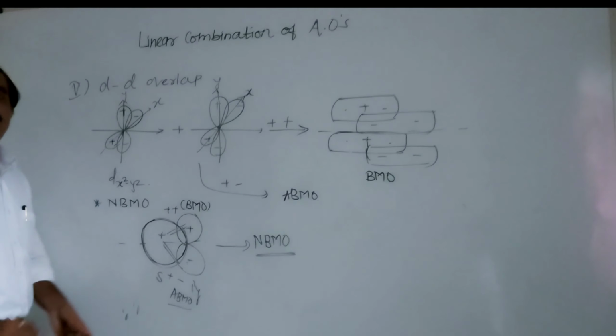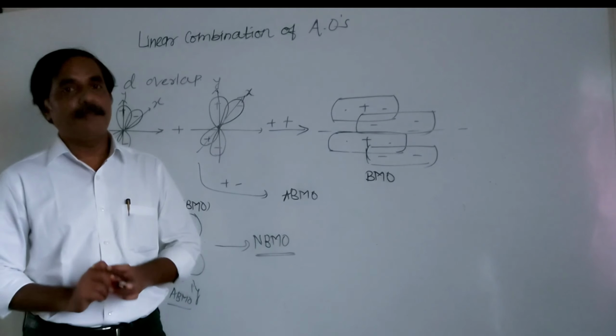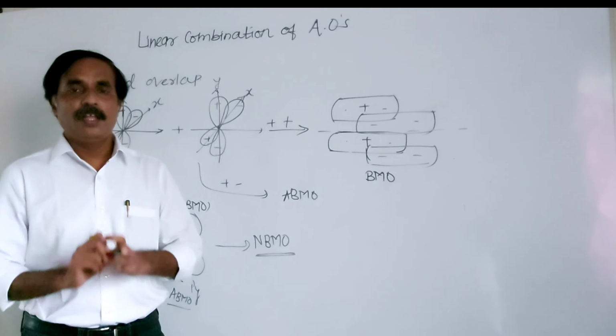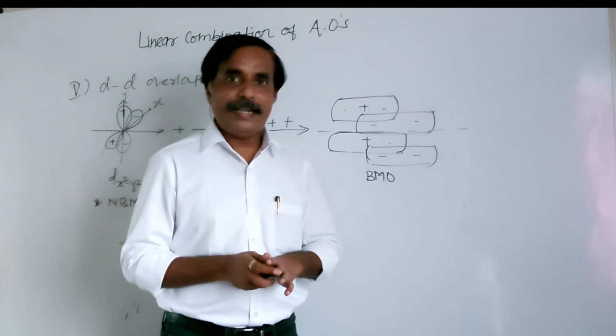So this is about linear combination of atomic orbitals: SS, SP, PP, PD, DD, and formation of non-bonding molecular orbitals. If you have any doubt, put it in the comment box.